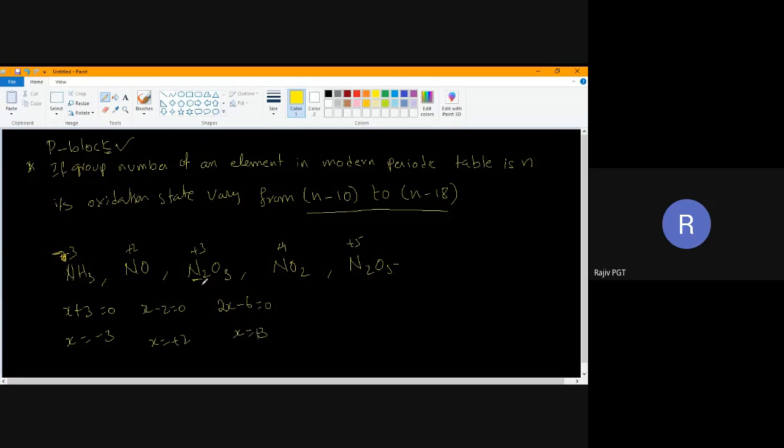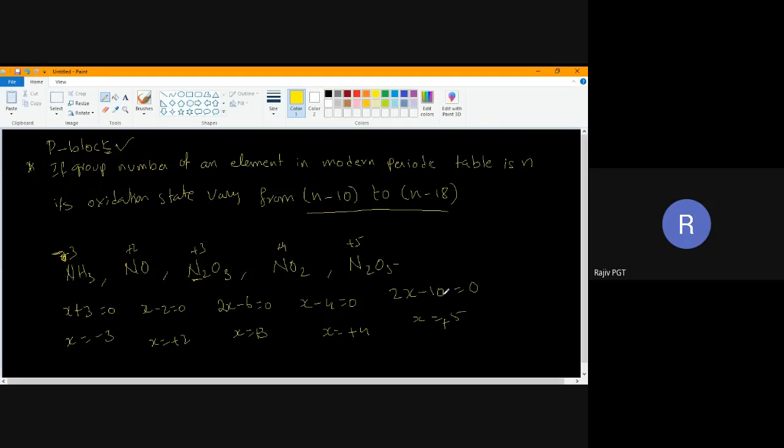Here, 1 nitrogen, X, but here a minus charge is there. 2 oxygens, each oxygen is -2, it will become -4. X is equal to +4. Here nitrogen is 2x, 5 oxygens, -10 is equal to 0. X is equal to +5. Understood what I have written? Anyone have doubt? Ask me. No, sir. Okay. Now look here.